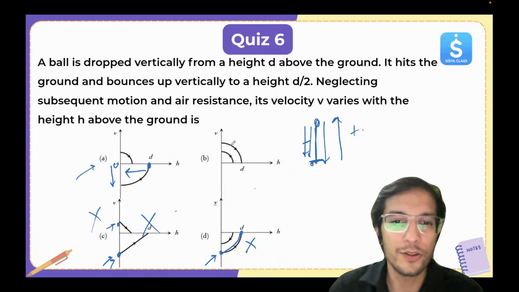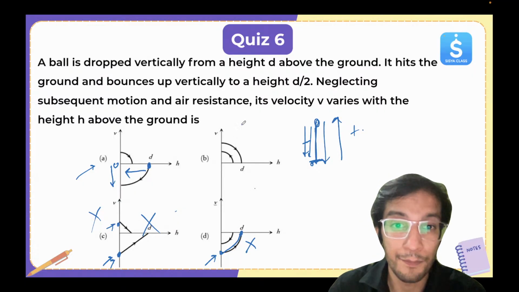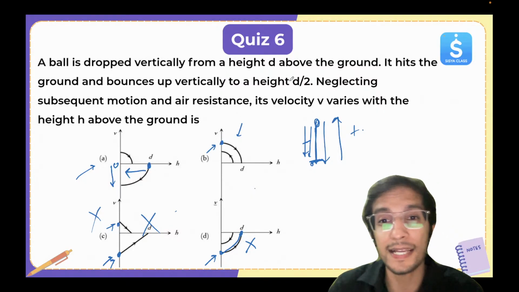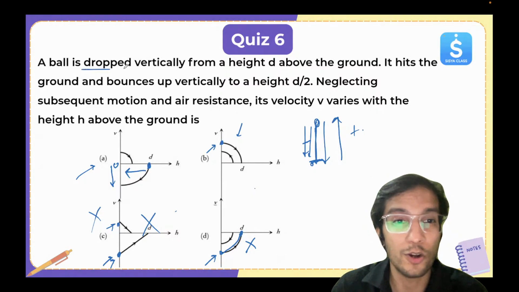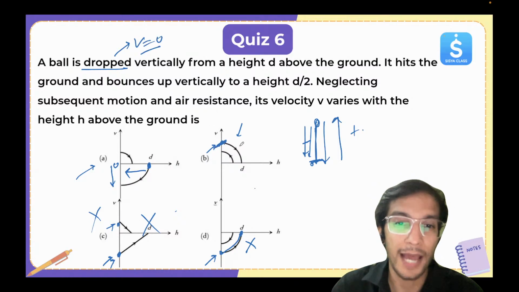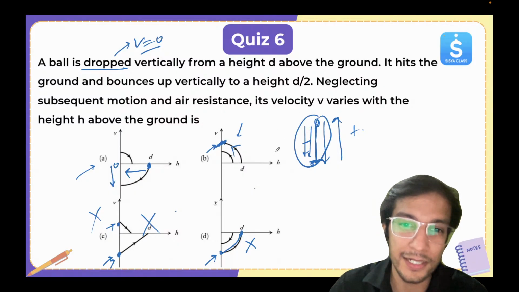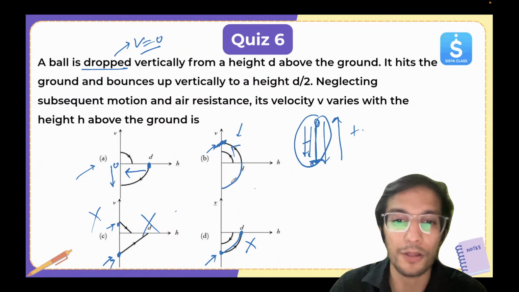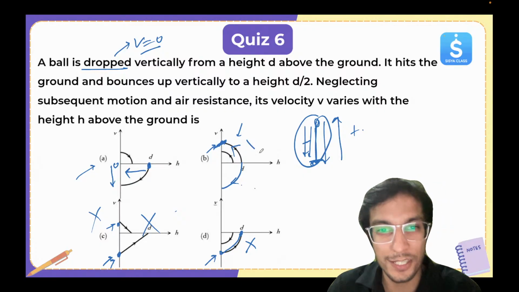Now let's look at this one, B. It is saying that it has some velocity. No, beta, it has been dropped. Dropped means velocity should be 0. So here velocity has some value. That's again wrong. The arrow should go like this. But since we have taken the downward direction, it should be in negative direction, not in the positive direction. So again, this is wrong.